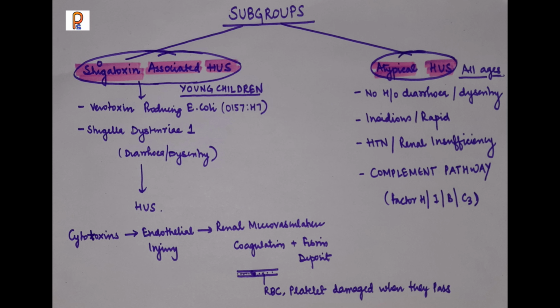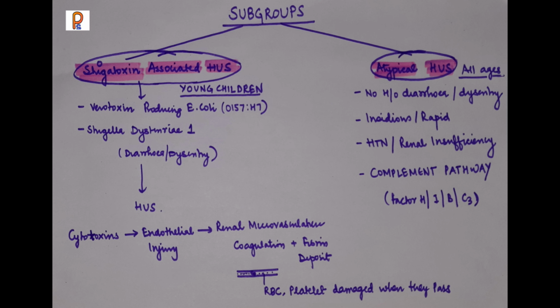What happens is that the cytotoxins lead to endothelial injury, and this endothelial injury, occurring in the renal microvasculature, leads to coagulation and fibrin deposition. Because of the blockage of the microvasculature of the kidney, there will be acute renal insufficiency and hypertension. Also, due to the blockage of the vessels by fibrin and clot, there will be damage of the RBCs and platelets when they pass through these vessels. So the manifestations you get are because of the endothelial injury, with formation of clot and fibrin deposition, and because of that there is renal insufficiency, and also anemia and thrombocytopenia.